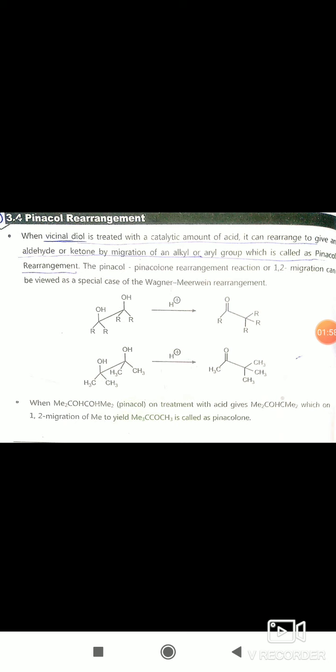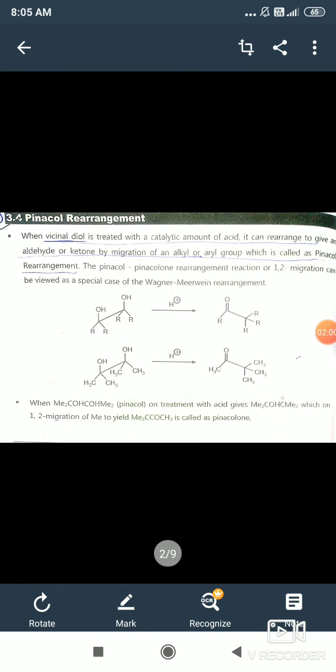The simple pinacol rearrangement is on a one-two diol. Diol means two OH groups are present on adjacent carbon atoms. This diol is treated with acid, that is H plus, any strong acid which easily donates the H plus ion, and then that gives ketone as a product. Then another example, 1,2 diol, which also reacts with acid and gives ketone as a product.